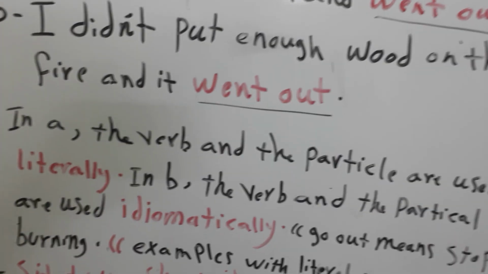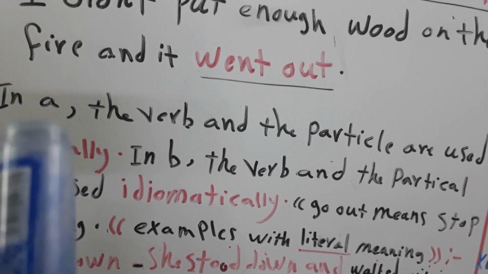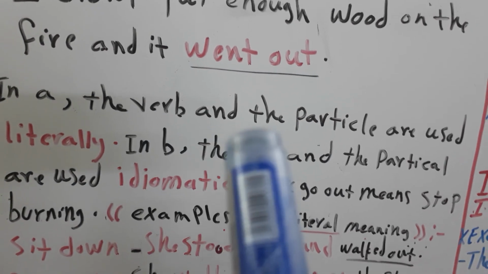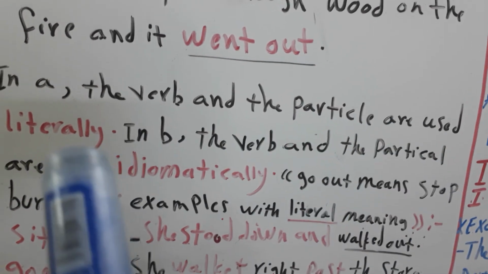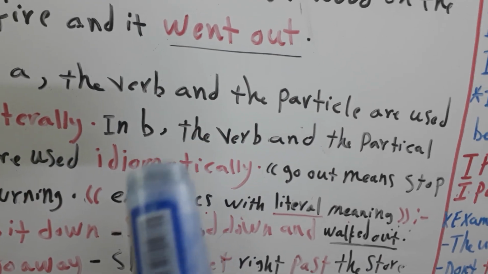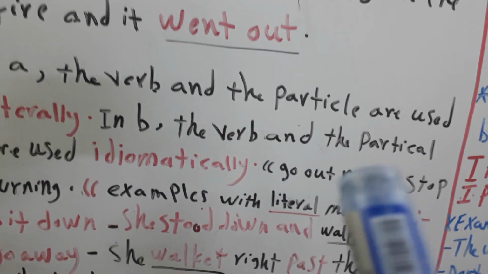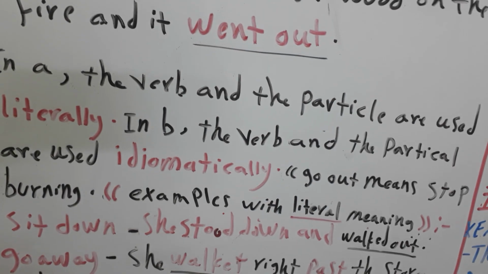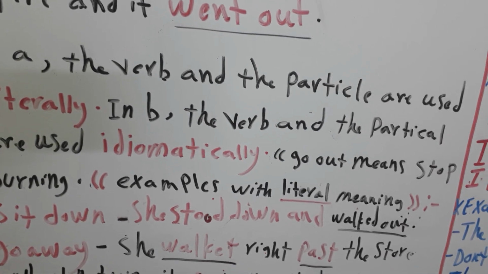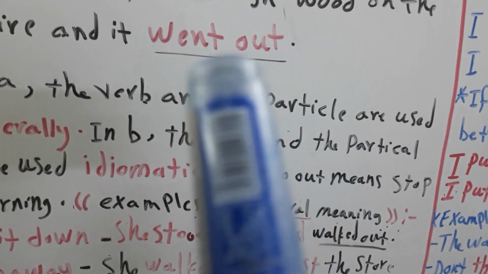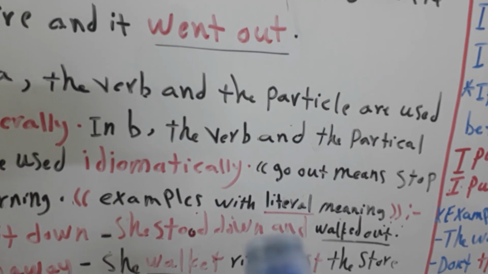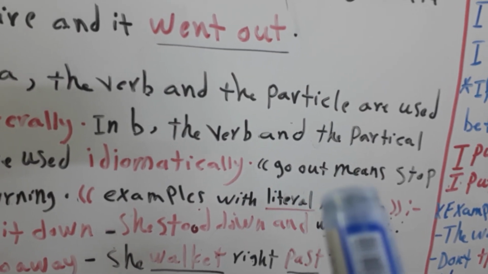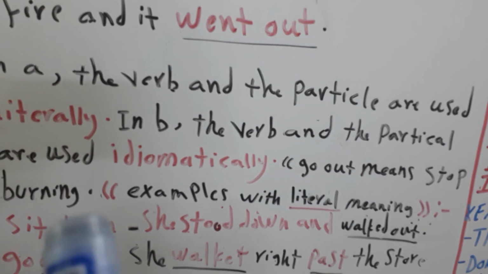So now I will explain the meaning of the sentences. In A, the verb and the particle are used literally. In B, the verb and the particle are used idiomatically. Here, went out in the second sentence means stop burning.